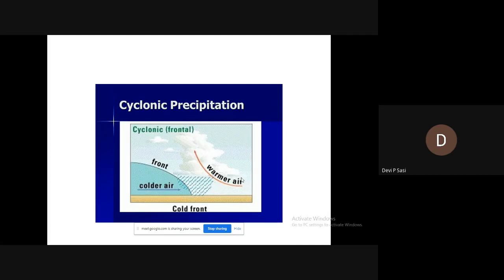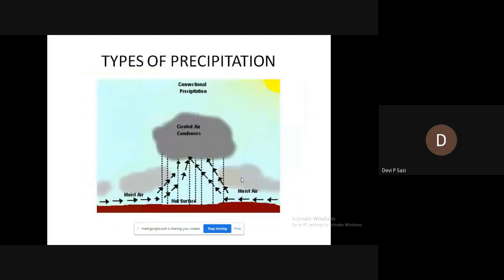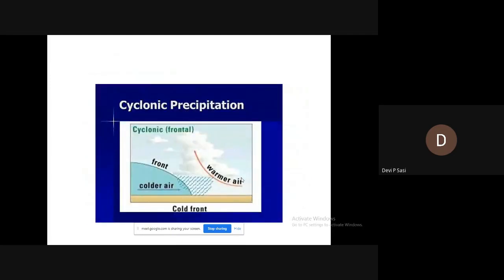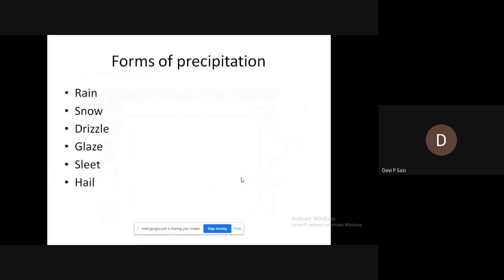Okay, that is about the different types of precipitation: convective precipitation, orographic precipitation, and cyclonic precipitation. Next, we are dealing with the forms of precipitation. The different forms of precipitation are rain, snow, drizzle, glaze, sleet, and hail. So don't get confused between the types of precipitation and forms of precipitation. Types I have already told. Forms are rain, snow, drizzle, glaze, sleet, and hail.